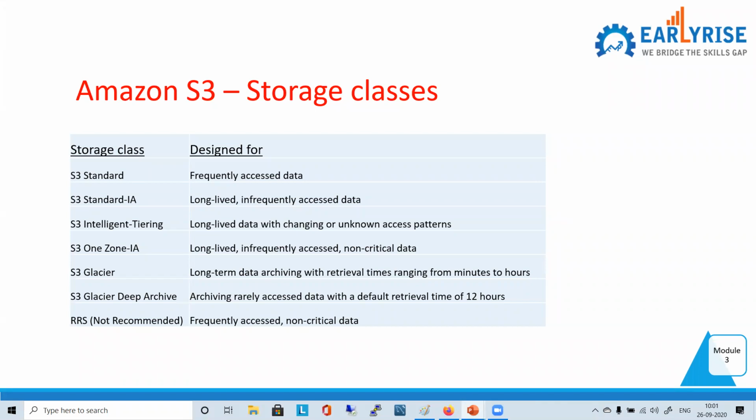The standard one, S3 Standard, is the very first one. This is for frequently accessed data. You just want your data to be available at all times, and you don't want to compromise on availability. So by default you go for S3 Standard. This is the default one.